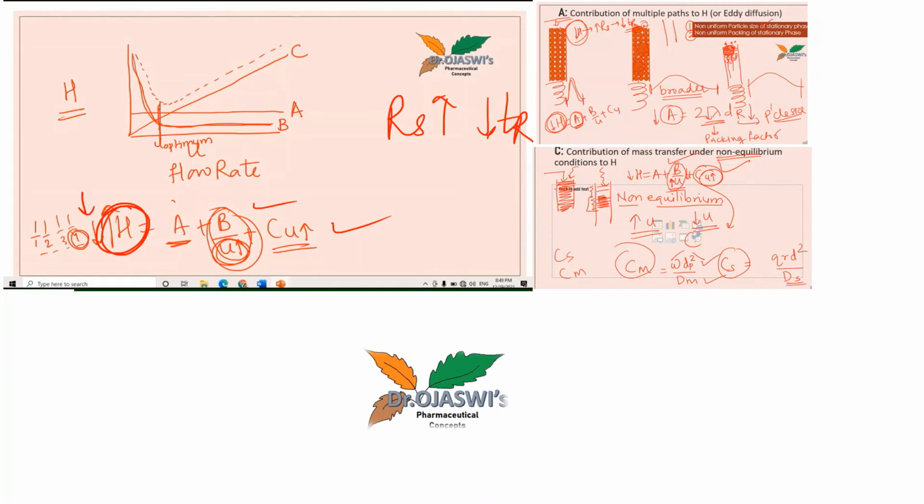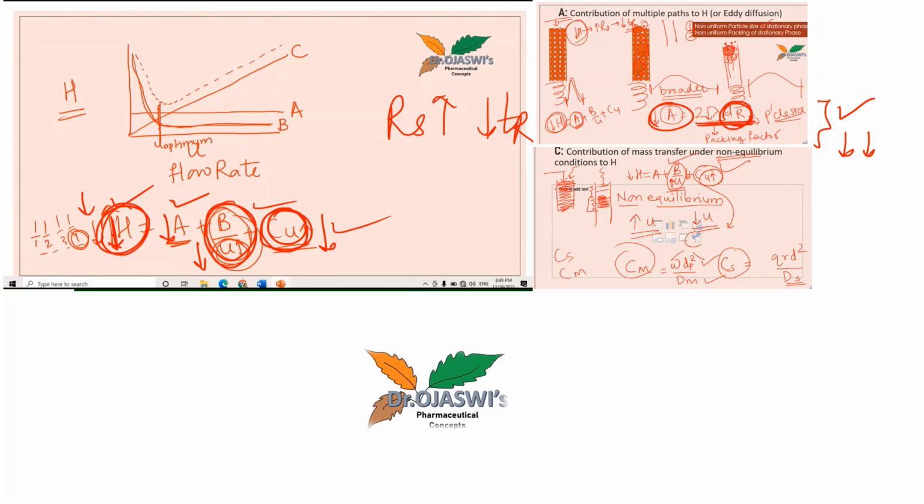HETP is height equivalent to theoretical plate. So to keep this value of H least, we want A lesser, we want B/u lesser, we want Cu lesser. Now, A involves what? If you see here, A is 2λdp. Lambda is the packing factor and dp is the particle size. So if the packing factor is lesser, if particle size is lesser, then I can achieve A smaller and thus H will be smaller. So this is talking about particle size.